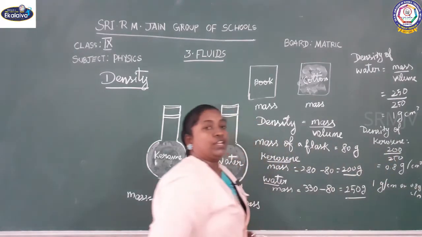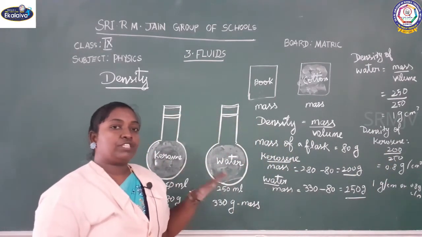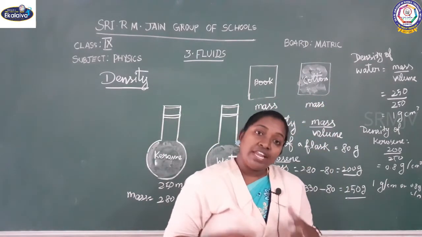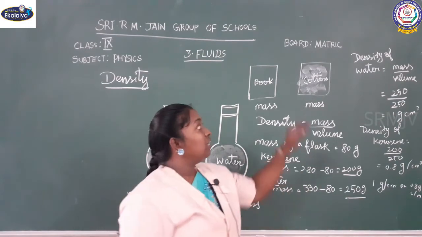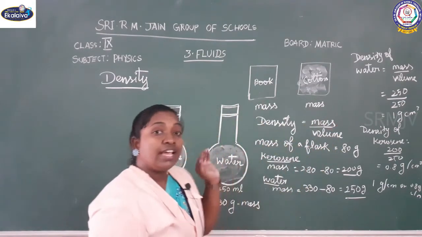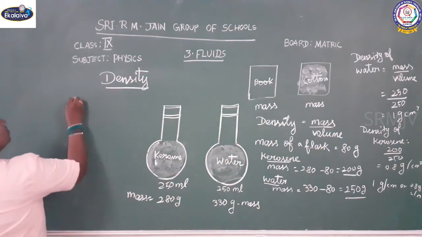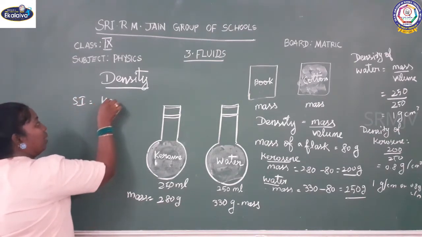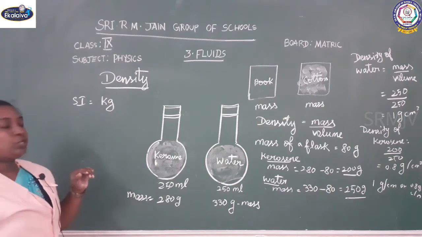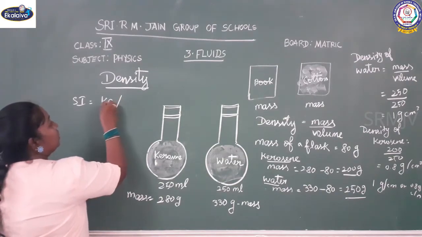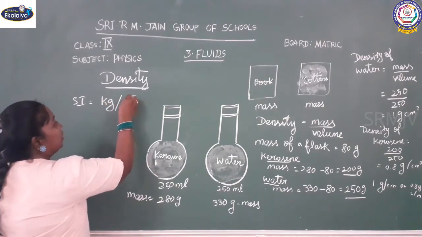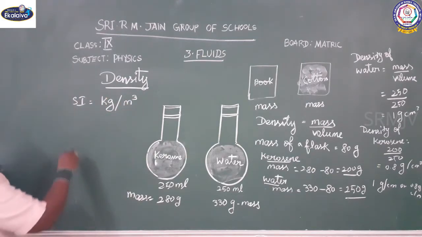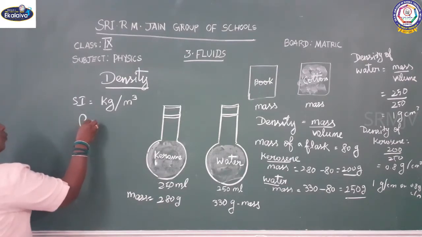So with this we come to know that the density of a substance depends completely on the mass by volume of any given substance. Okay, what is the SI unit of density? Mass can be measured in kilogram and volume can be measured in meter cube. So that's kilogram per meter cube. This is the SI unit of density. This density can be represented by the symbol rho.